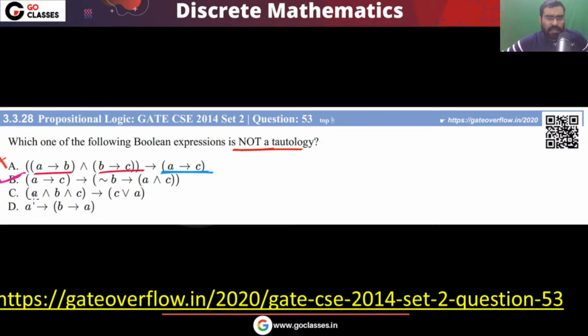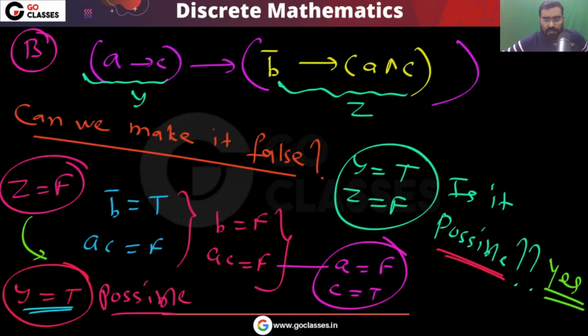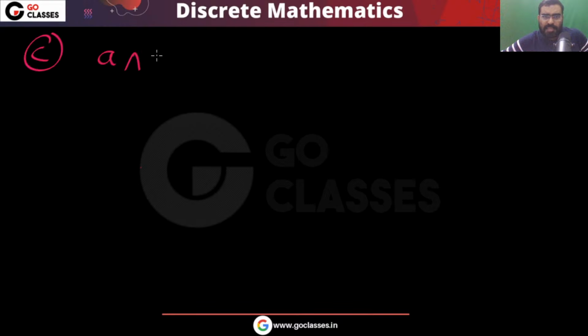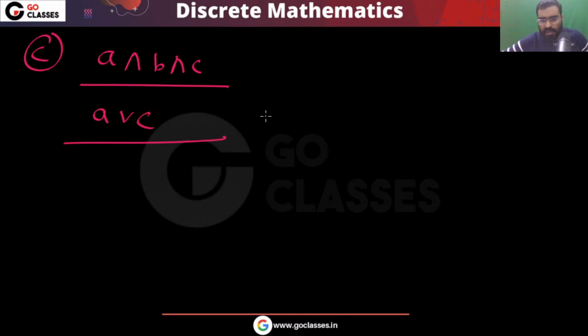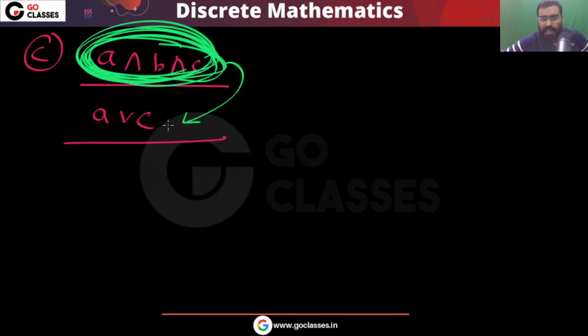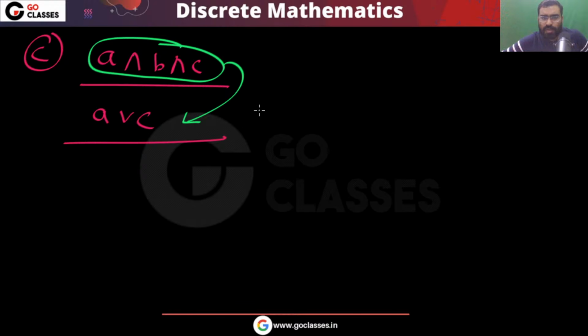Let's see option C. That is A, B, C imply C or A. Tell me, if A, B, C are true, then can I say A or C will be true? Just a simple question. Intuitively, tell me what your intuition tells you. If A is true and B is true and C is true, if all of them are true, then can I say this will be true? Yes, of course this will be true. So definitely this is a valid argument, or I can say this is a tautology.